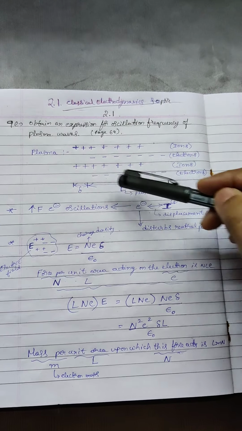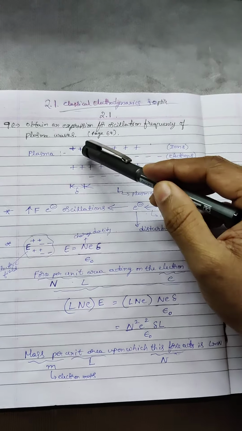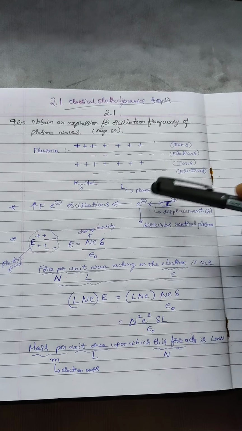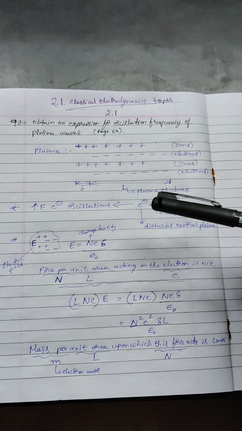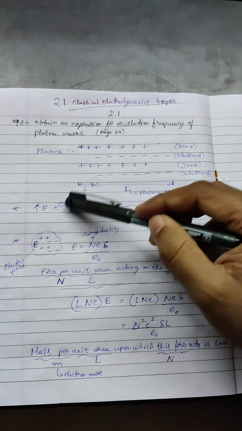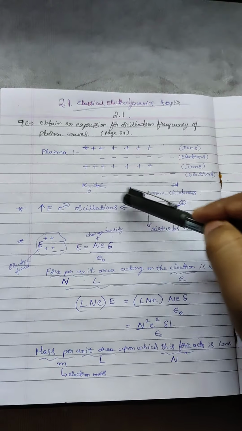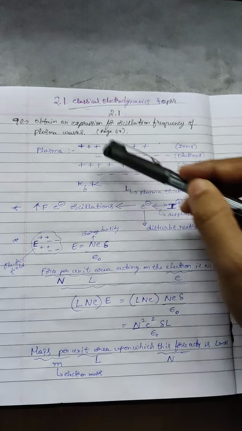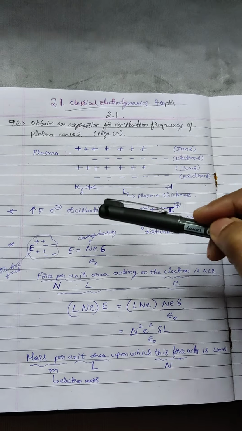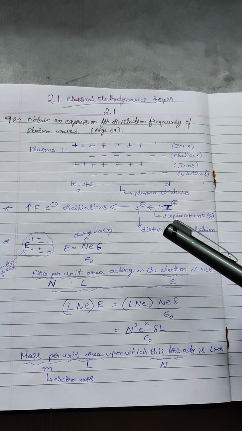Plasma will be in the neutral state, but due to this small displacement, it is going to be disturbed. That disturbance is going to cause the oscillations. So this is called high frequency electron oscillations, because electrons are being displaced, so there will be oscillations.